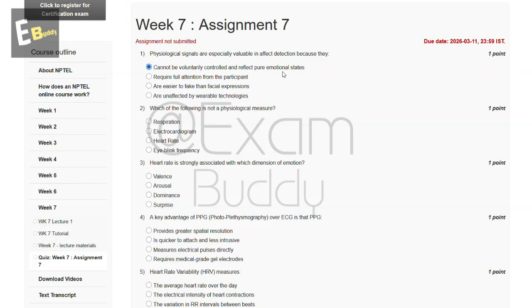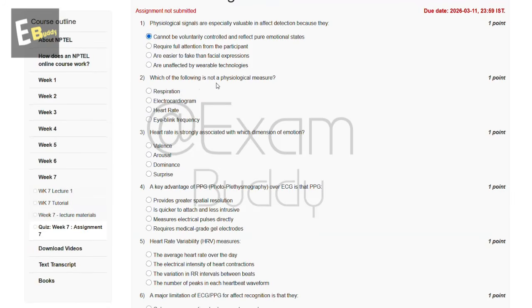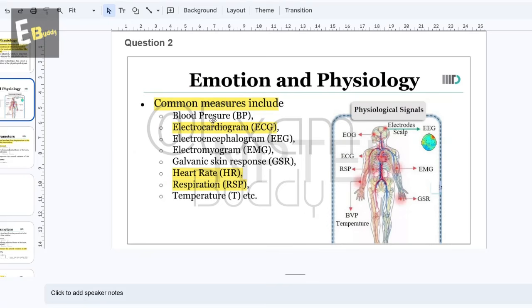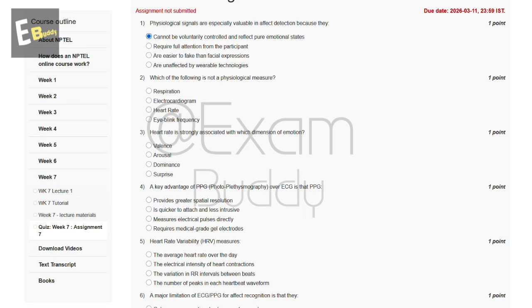And now let's go to our question number 2. Which of the following is not a physiological measure? So these are the options: respiration, electrocardiogram, heart rate, eye blink frequency. So let's check the explanation. So the explanation says common measures include electrocardiogram, heart rate, respiration. So the answer of our second question is D. Eye blink frequency.